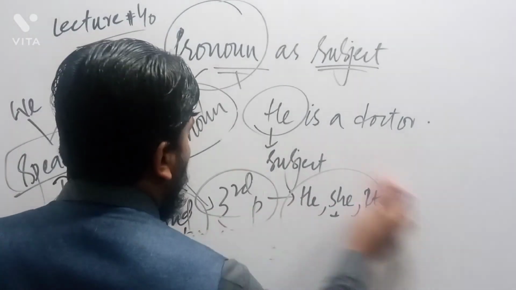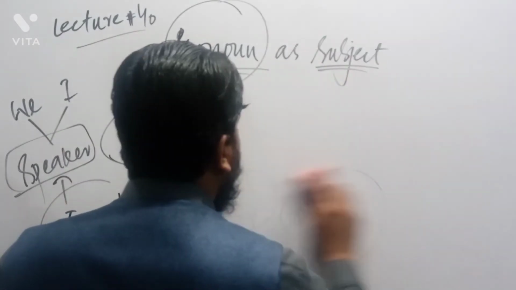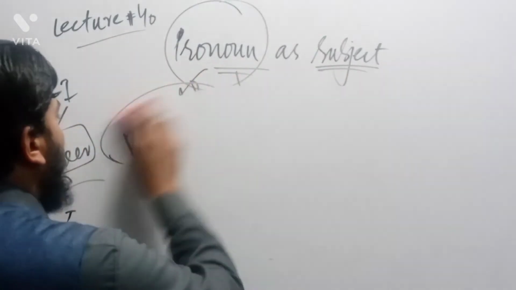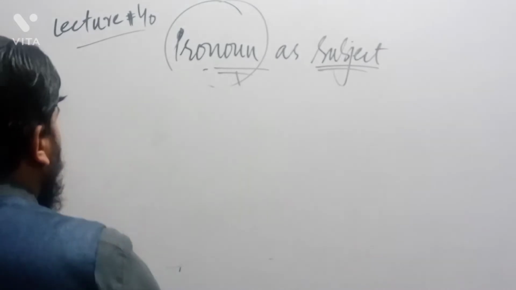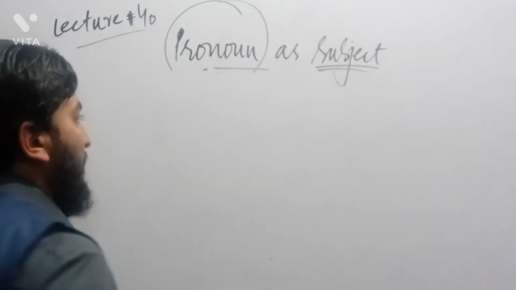Like this, we have the second type. What is the second type? The second type is interrogative pronoun. The use of interrogative pronoun in place of subject.